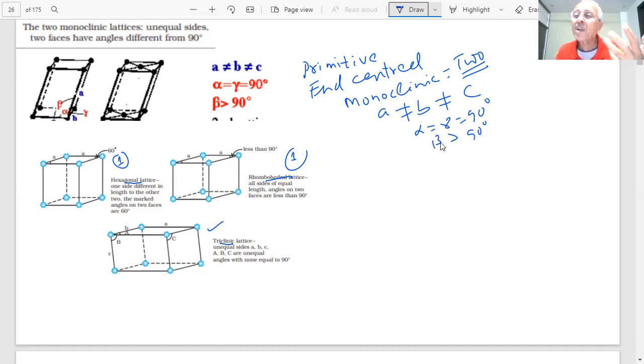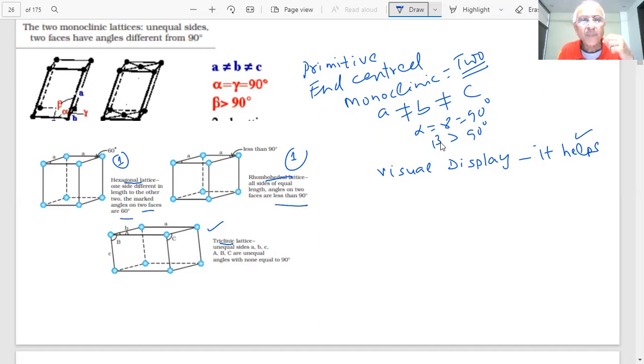Visualization helps us, student, in understanding certain topics more easily. So we are trying to give you a visual display, because it helps. We are giving you visual pictures in this case so that you can see and appreciate these three-dimensional objects, and the numbers are important, as we are giving the values of lengths and angles. On two faces the angles are less than 90 degrees. These are the points to be noted, student.